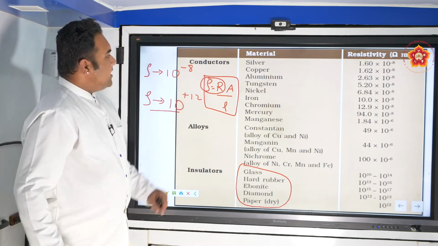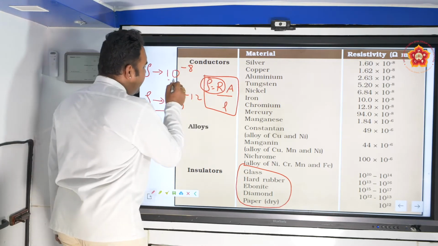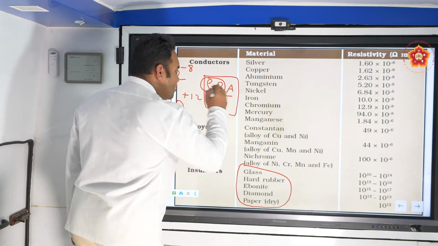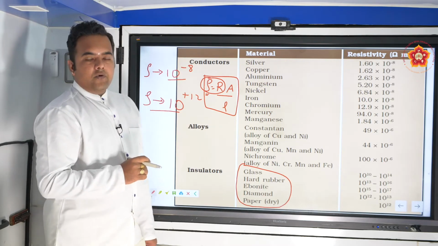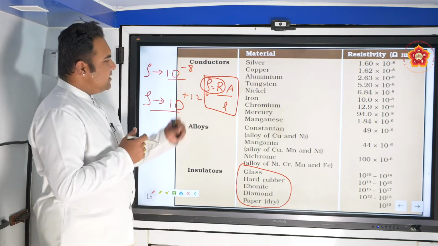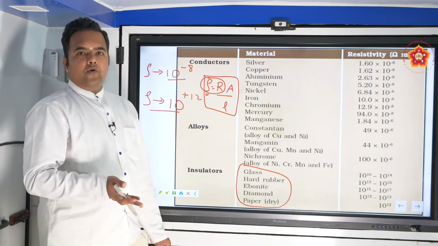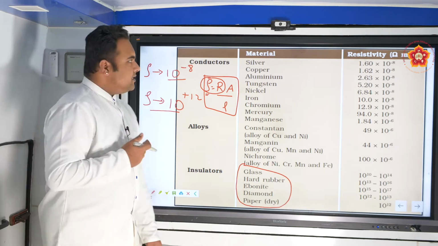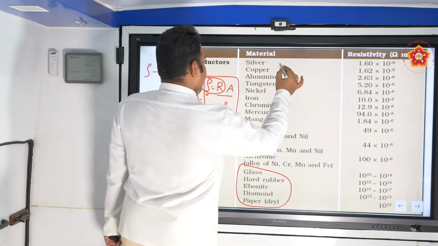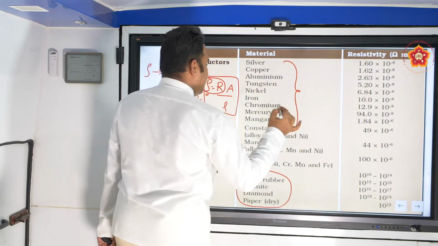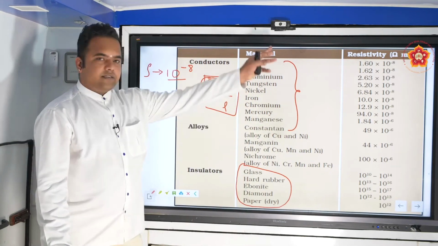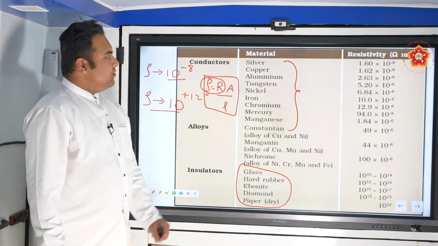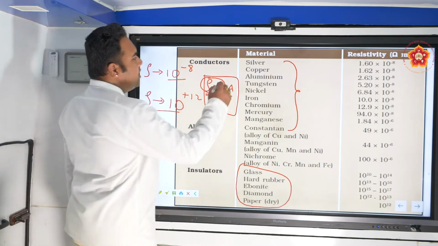Now come to the other side. Resistivity is very less. If resistivity is very less, resistance also should be very less. Now you know that from Ohm's law, if resistance is less, the current flow will be more, or it allows the current to flow very easily. And this is precisely the reason why the current flow is so very easy in these particular materials, the metals that we spoke of. And now you know the reason why we use copper wires